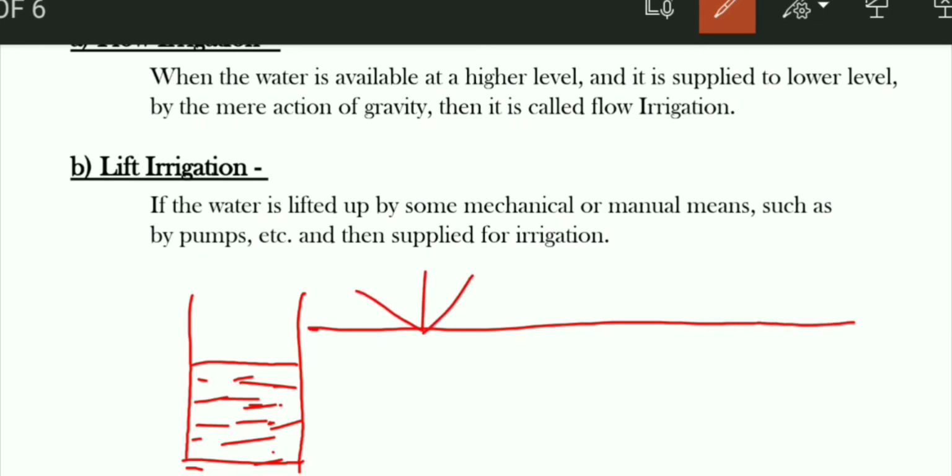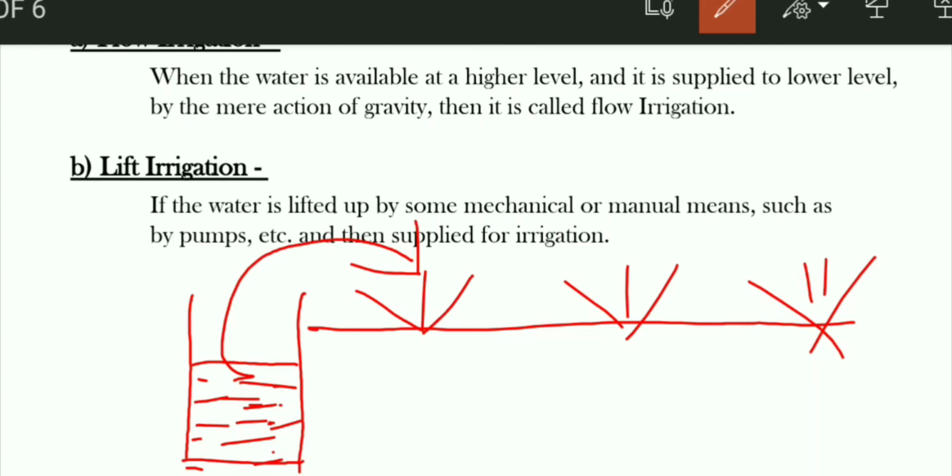So how to irrigate the field? We have to pump up the water and lift it up to irrigate the land. So this is called lift irrigation.